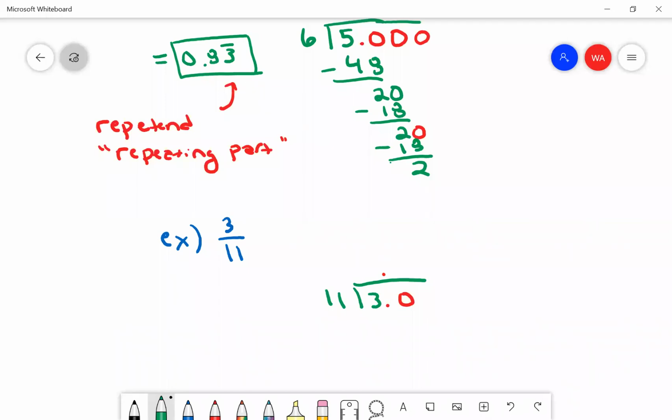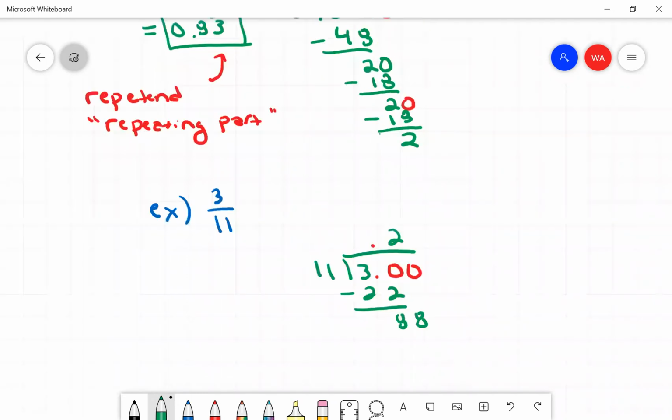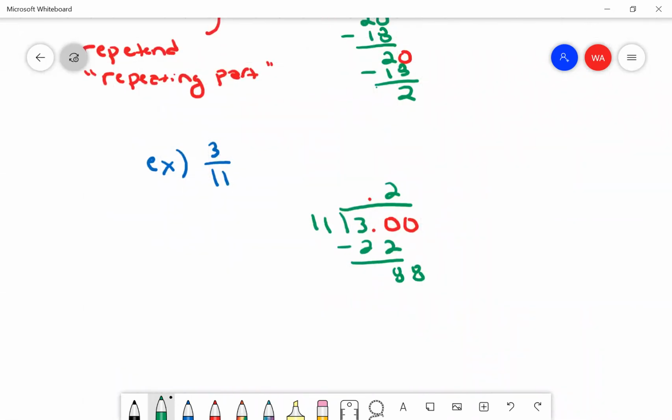So 11 goes into 30 2 times, which is 22, and that's going to give me 8. Add another 0. Okay, so then that's going to be, yeah, I did that right. Sorry, my brain shut off there. Okay, so 11 can go, wait, 222.